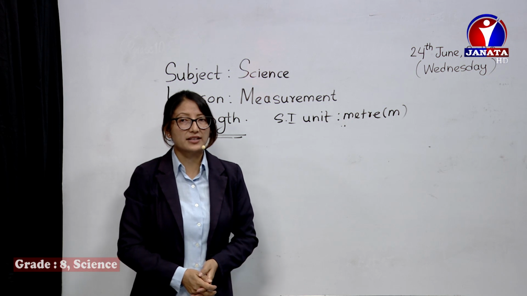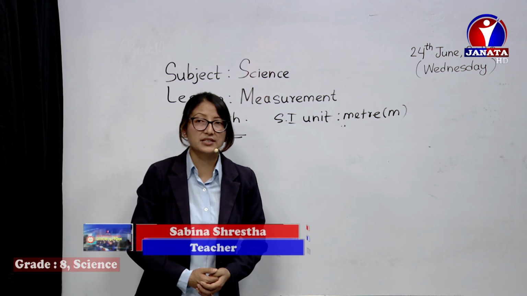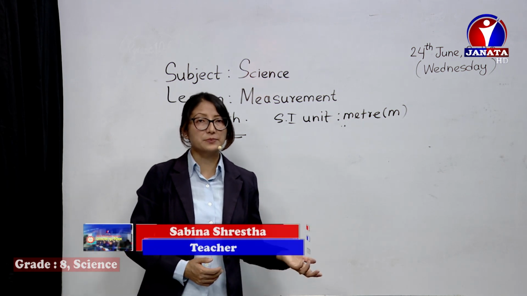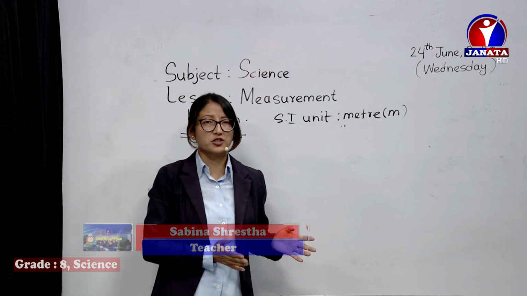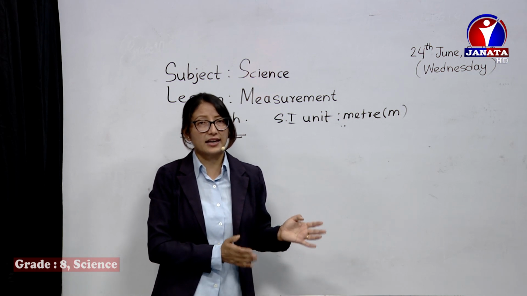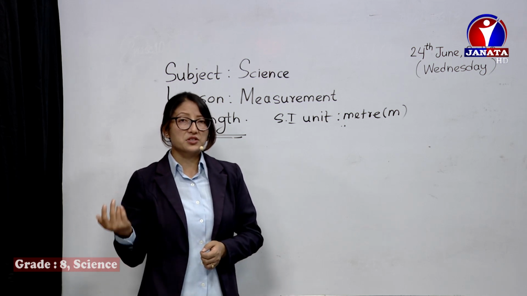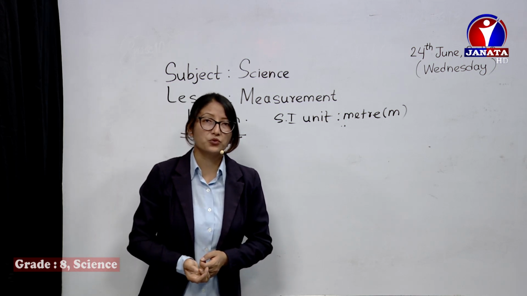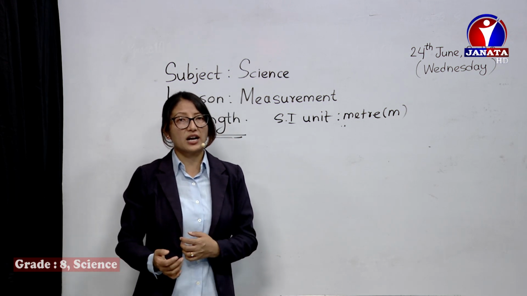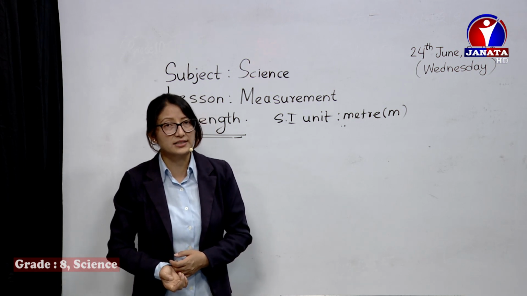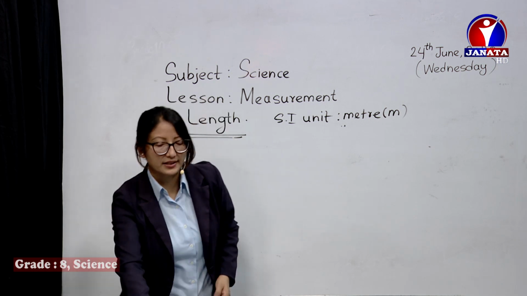Let me revise in short. The gap between any 2 points, that is length. Its SI unit is meter, and there are sub-multiples of meter and multiples of meter as well. If you have to measure shorter lengths, then we can use millimeters, centimeters, the ones lesser than meter. But if you have to measure larger distances, then we can use kilometers, hectometers, decameters. As I have already said, those are in less use. Mostly the commonly used one is kilometer. That's all about length.